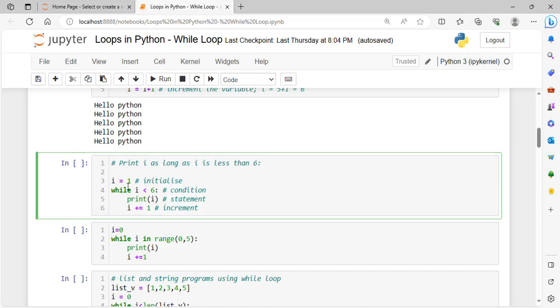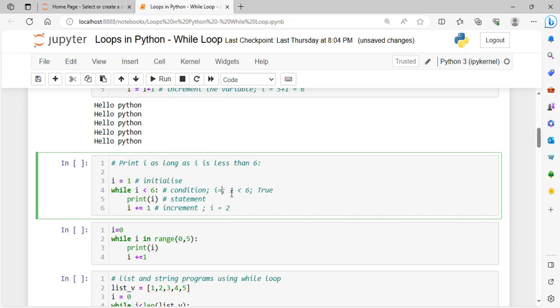So for the first iteration, I equals 1, which is 1 less than 6, which is true. It will print I, and then I will become 2.